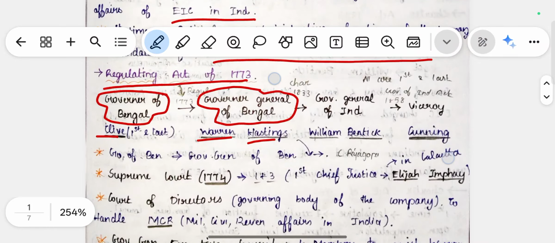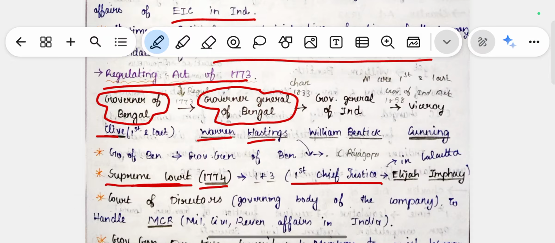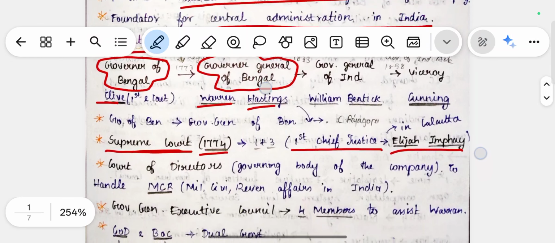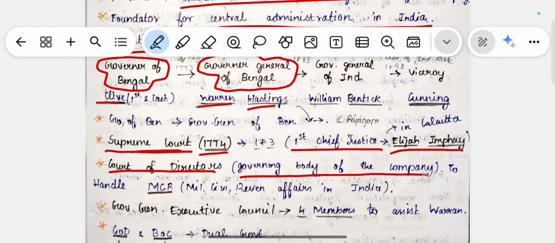After that, the Supreme Court was established in 1774, consisting of 1 plus 3 members: one Chief Justice and three normal justices. It was started in Calcutta, and the Chief Justice was Elijah Impey, the first Chief Justice after the Supreme Court was established in 1774. There was another board called the Court of Directors, which is the governing body of the company.